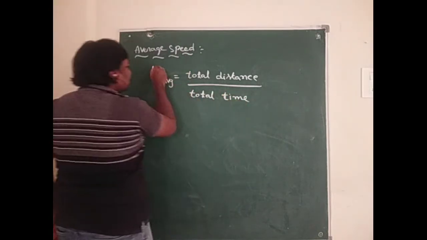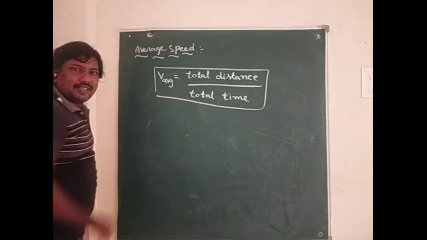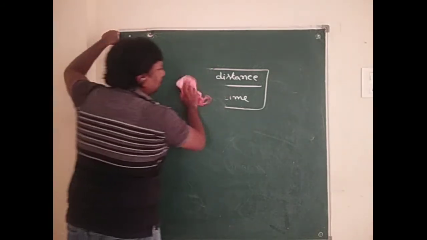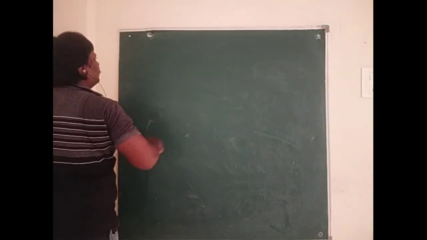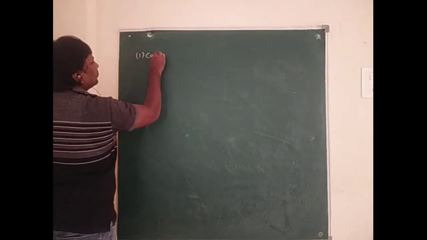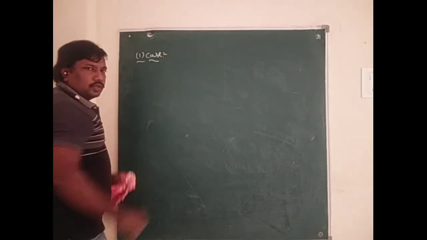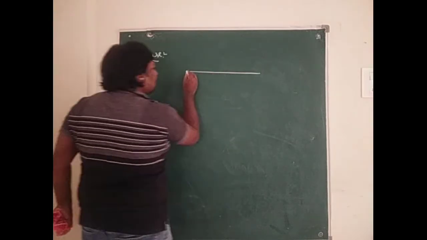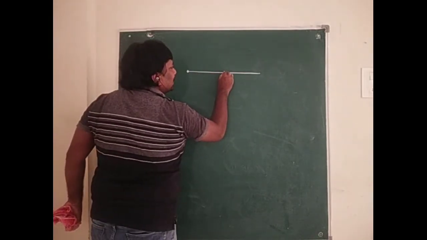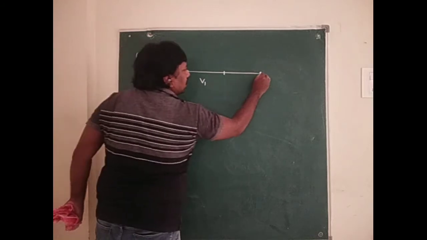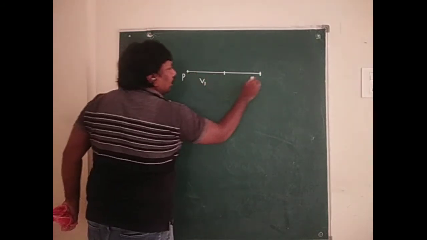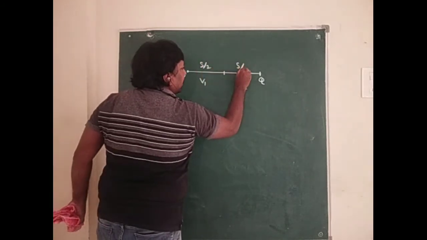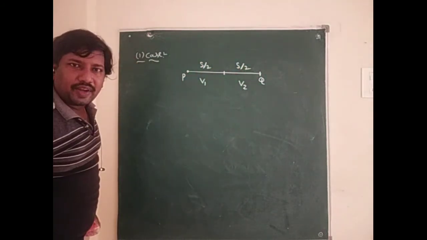In this, many cases are there. Case 1: a particle moves half of the distance with speed v1 and the next half of the distance with speed v2. Then we can find the average speed.